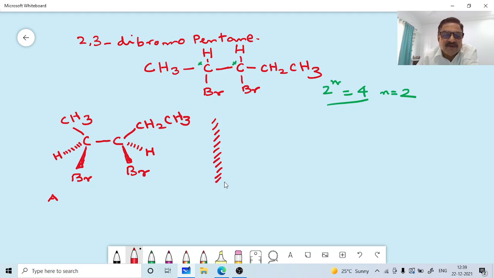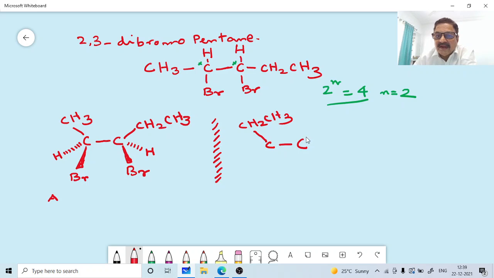Then we can see whether they are superimposable or non-superimposable, whether they are enantiomers or not. So the mirror image, how will it look? Here the methyl group, then these two bromines on the wedge.